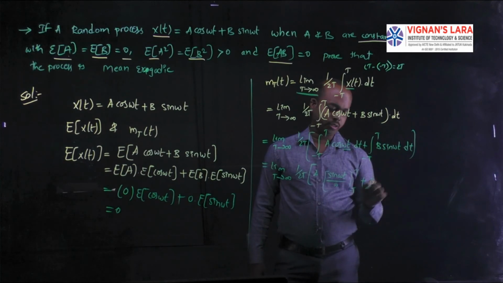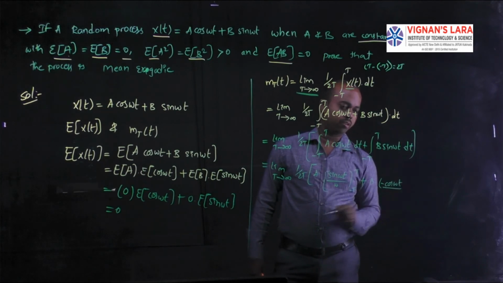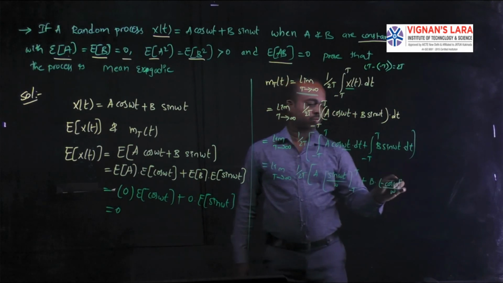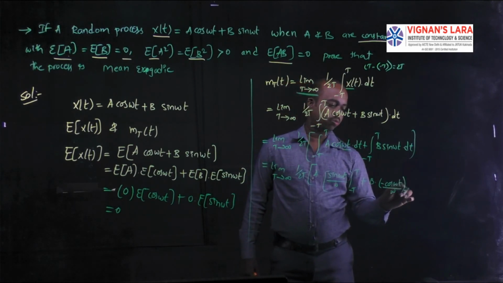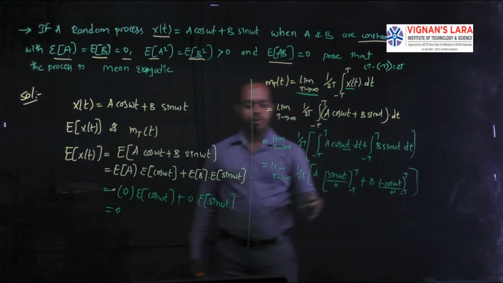The integration of sine is minus cos omega t by omega, with limits minus T to plus T. Now you can substitute the limits.